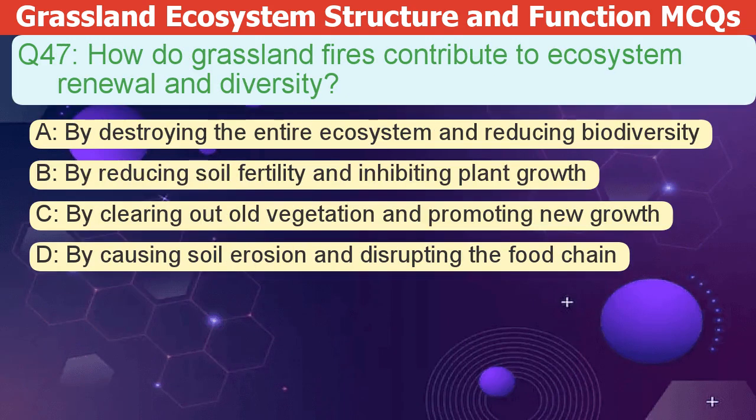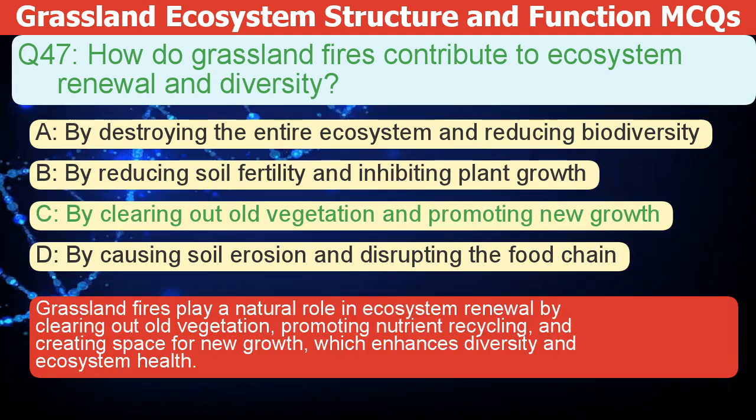How do grassland fires contribute to ecosystem renewal and diversity? A. By destroying the entire ecosystem and reducing biodiversity. B. By reducing soil fertility and inhibiting plant growth. C. By clearing out old vegetation and promoting new growth. D. By causing soil erosion and disrupting the food chain. The correct answer is C.